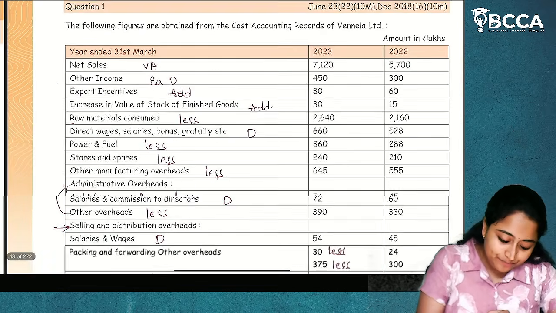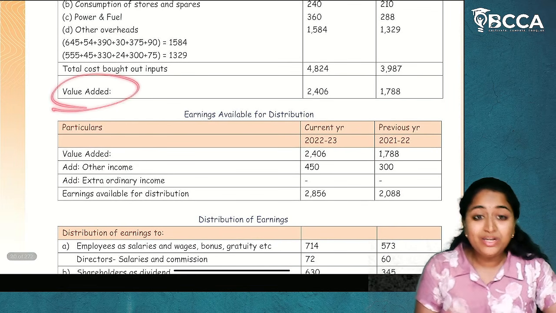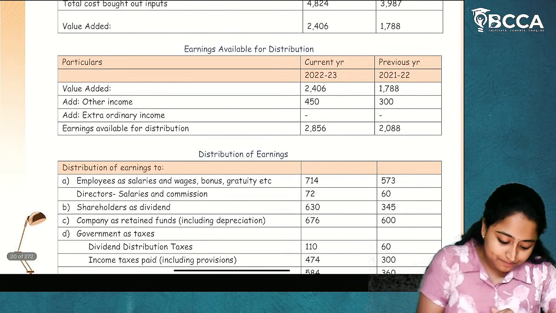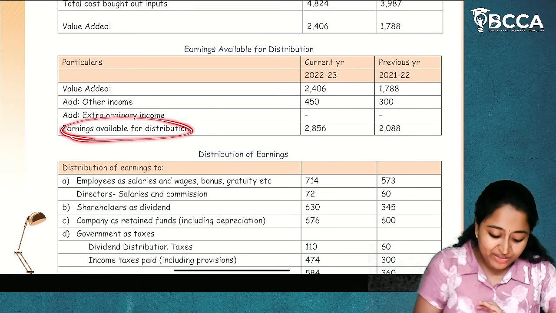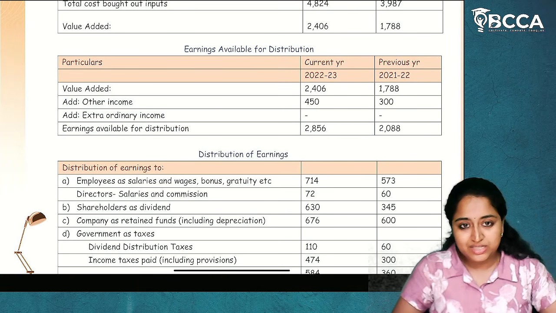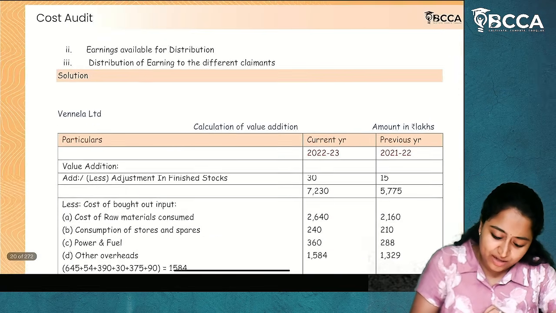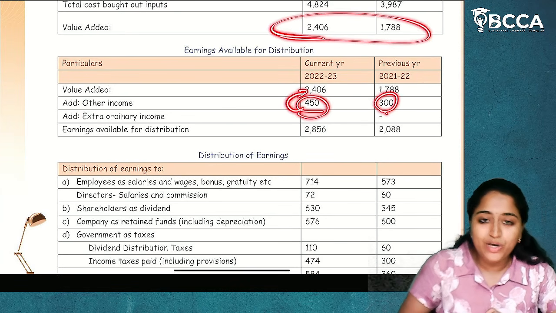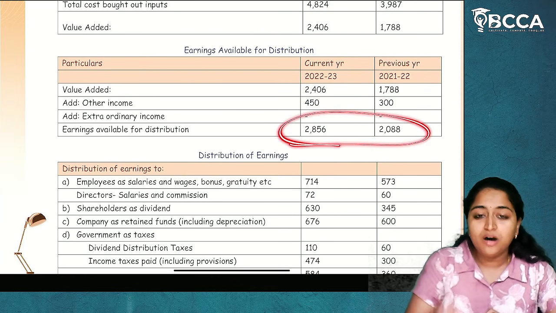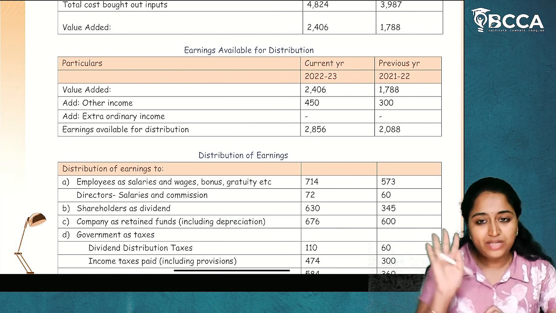And after that, we have other income. If we add other income to this value added amount, extraordinary income is not given to us, we will get earnings available for distribution. So what is other income given? 450 and 300. You'll take 450 and 300 and add it to the value addition amount. You will get the earnings available for distribution. This will be our second table.